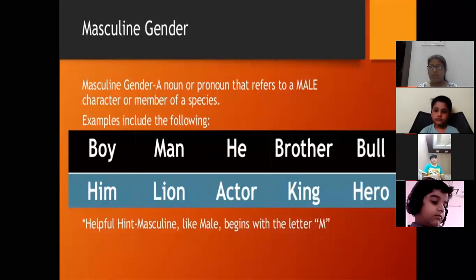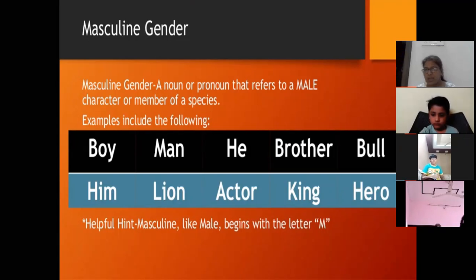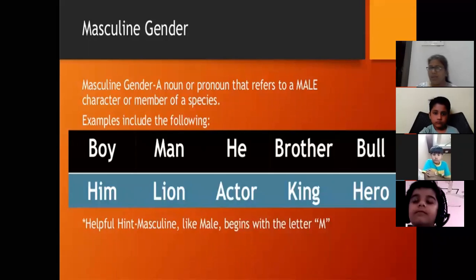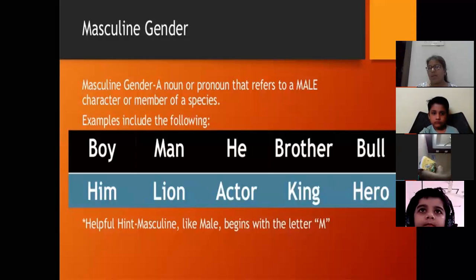So the first one is masculine gender. What is the meaning of masculine gender? It means the name which is given to all the males, male character or member of a species. They are your masculine gender, like boy, man, brother, bull, him, lion, actor, king, and hero. Here boy, man, brother, bull, lion, actor, king, hero are nouns.